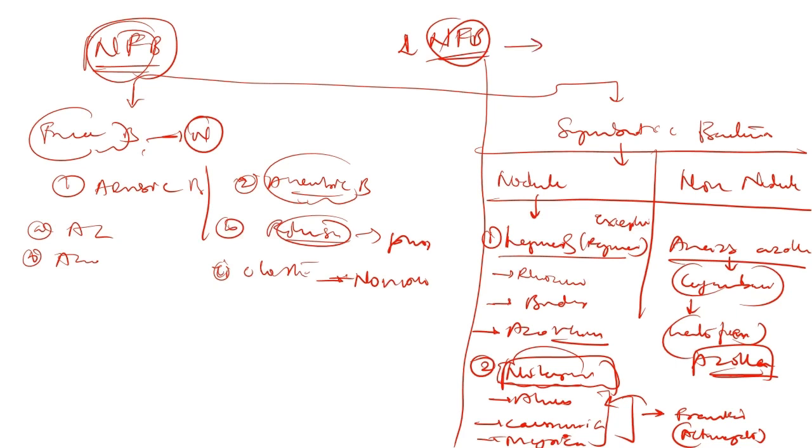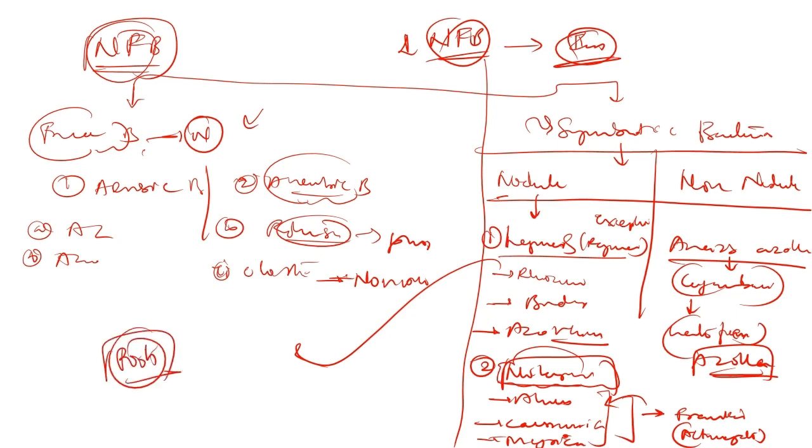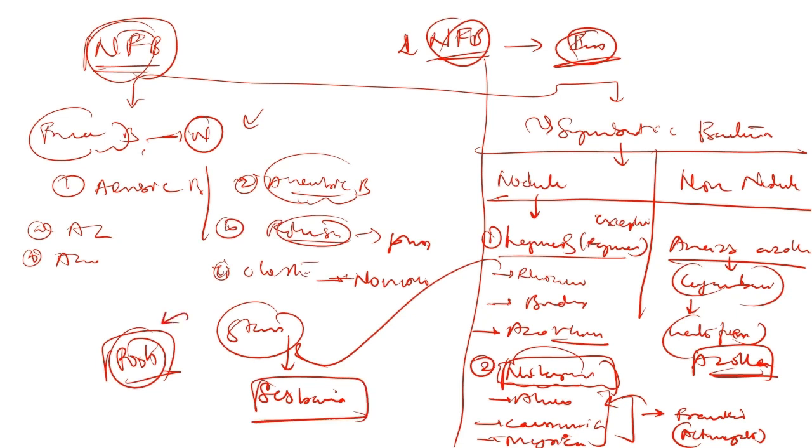From the exam point of view, you have to remember these examples, which are free living, which have a symbiotic relationship, and which are nodule forming and which are non-nodule forming. In the nodule forming legumes, the nodules are majorly formed in the roots, but we also have stem nodulating bacteria, where in Sesbania the nodules are formed in the stems, and for all others it is most commonly formed in the roots. So, this is about the classification of nitrogen fixing bacteria.